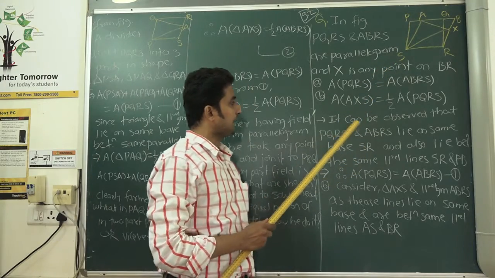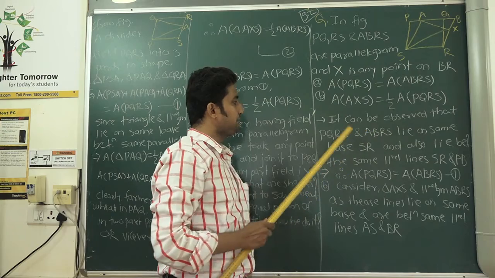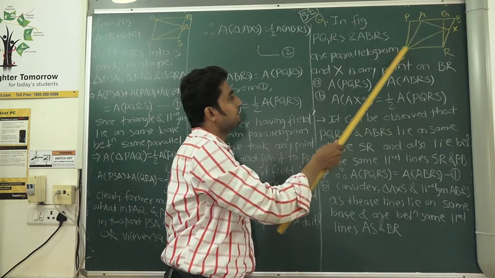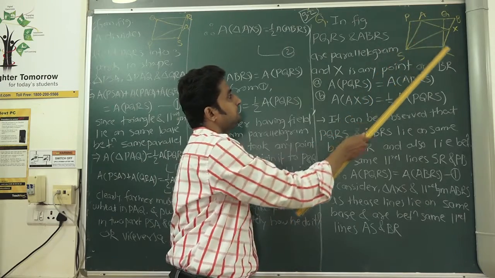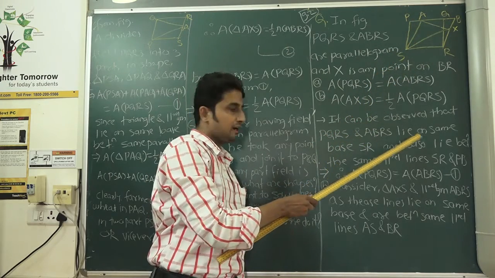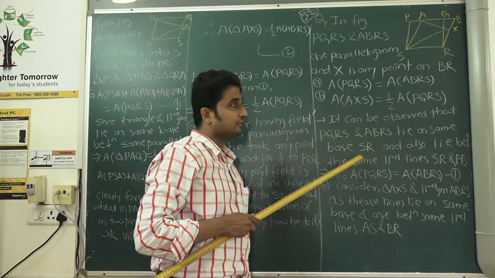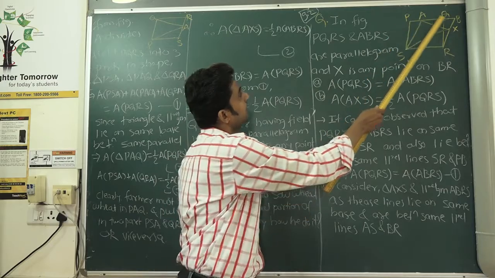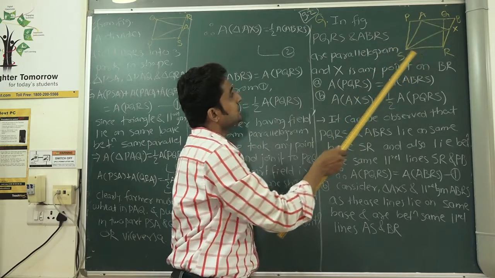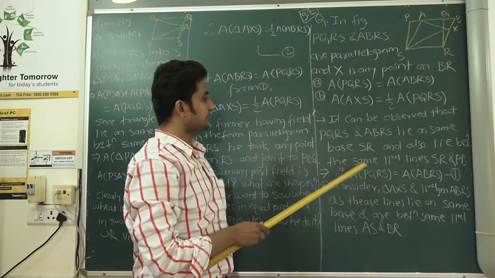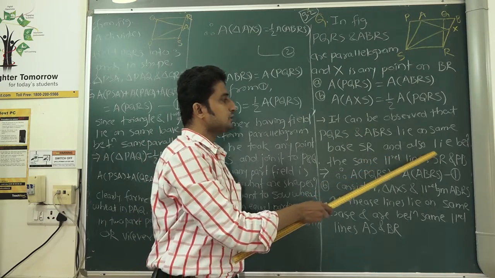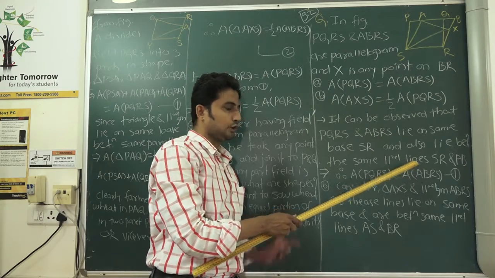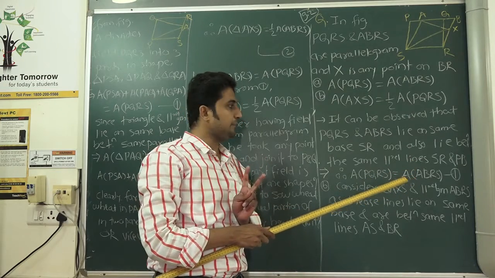So in the solution, it can be observed that PQRS and ABRS lie on the same base, RS or SR, and also lie between the same parallel lines. Two conditions have to be satisfied here.